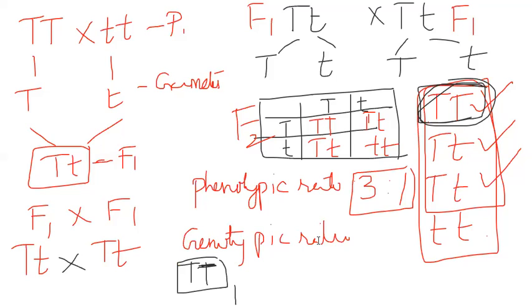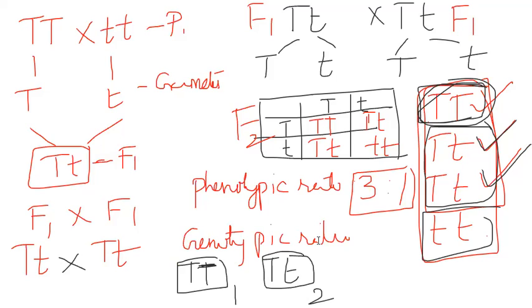How many of this kind? Two. This is called heterozygous tall plant. The third one, small t small t, we pronounce as homozygous dwarf plant. So what is the genotypic ratio? 1 is to 2 is to 1.